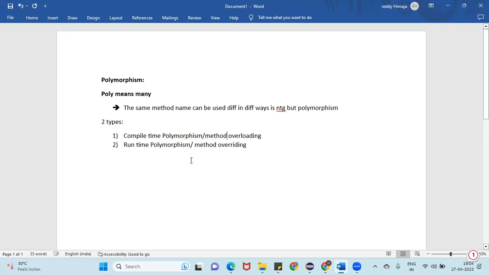So the same method name can be used more than one time in our class, and the same method name can be used differently in different ways, is nothing but polymorphism. If you have any questions as of now, you can ask, guys.